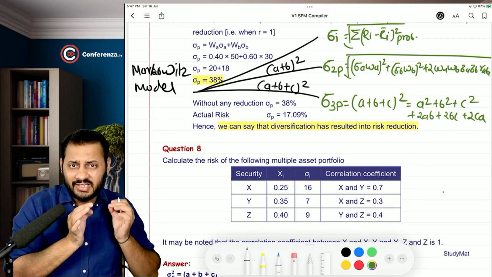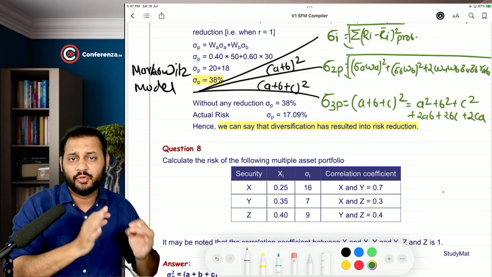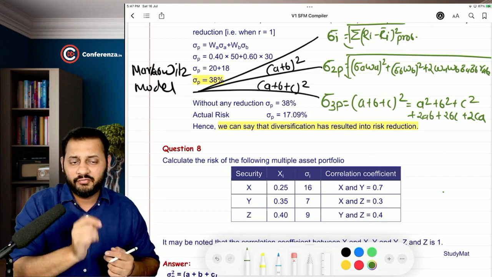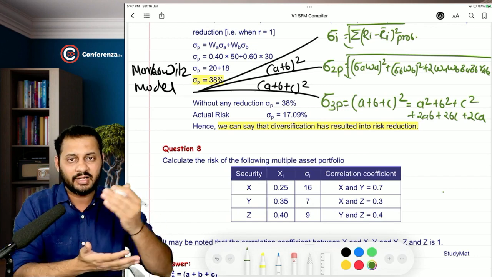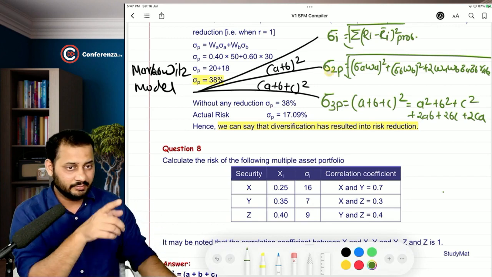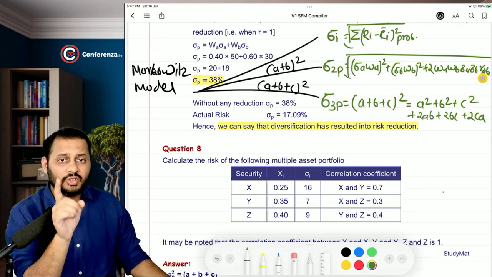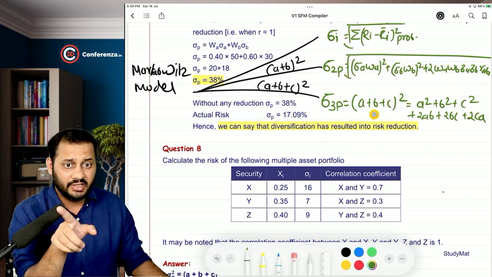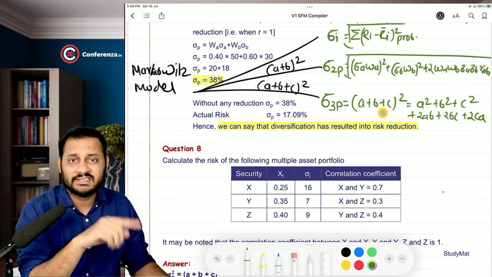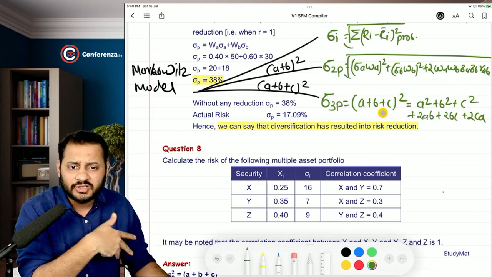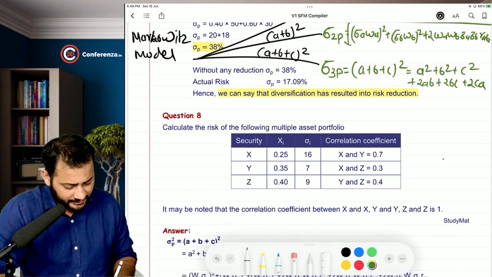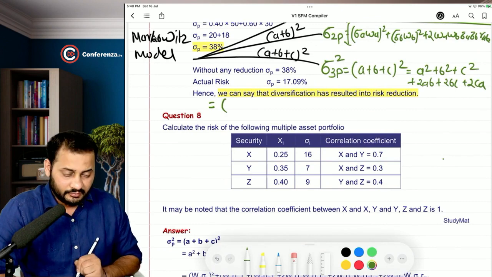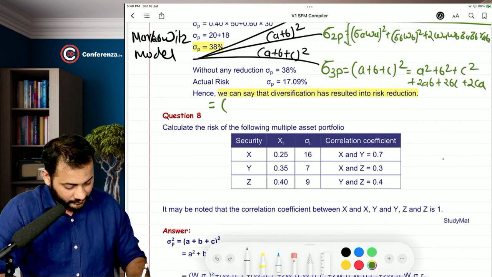Now you have to expand that entire formula. In place of every A, B and C, you will put standard deviation of A, weight of A, standard deviation of B, weight of B, standard deviation of C, weight of C. And everywhere 2AB is coming, you have to put RAB, RBC, RCA. Remember that last part: it is the correlation coefficient between 2 securities. So there will be 3 correlations in this question: A with B, B with C and A with C. That's it. This is the formula. You can solve this entire question later on, so I'm just writing it entirely. Have a look. This is the square, and after putting a square root, you will find the answer.